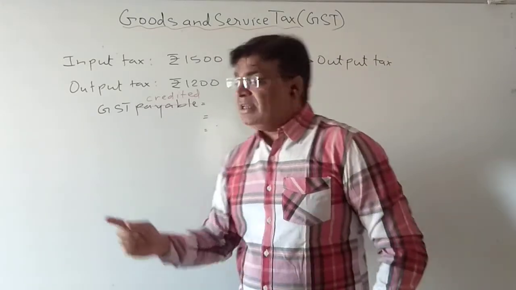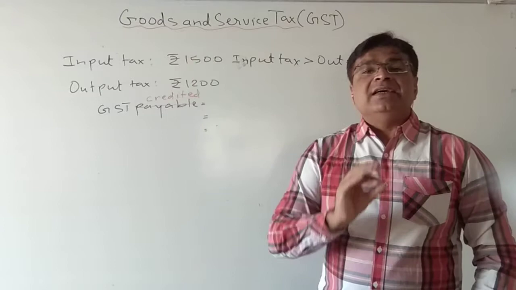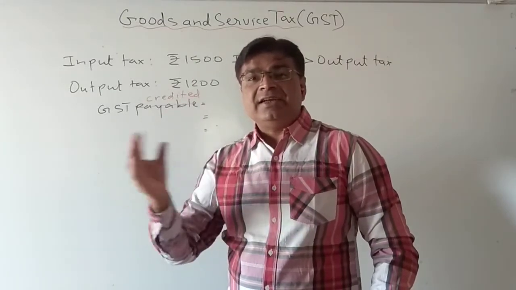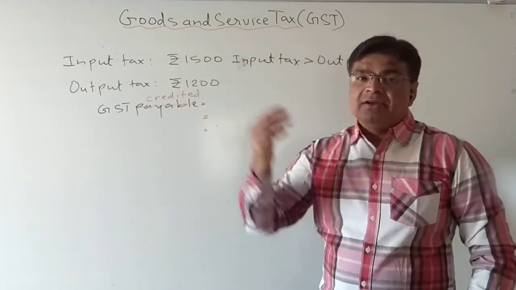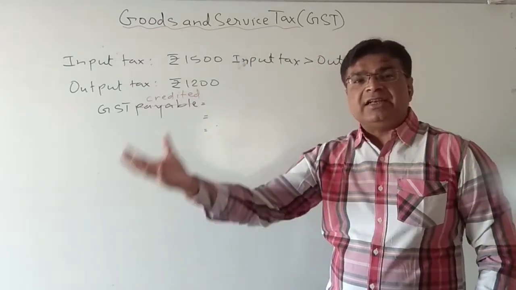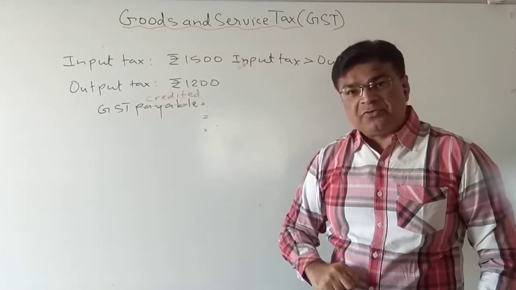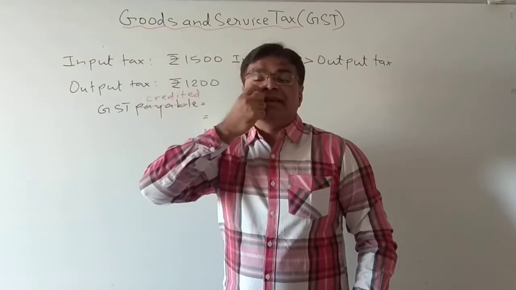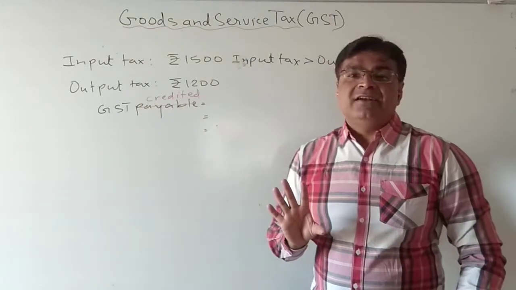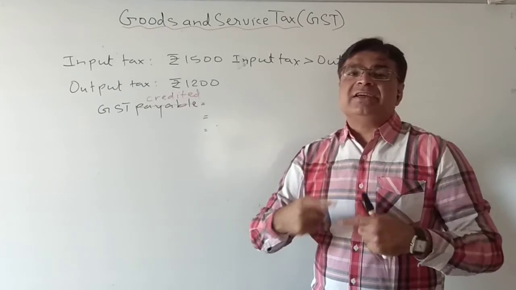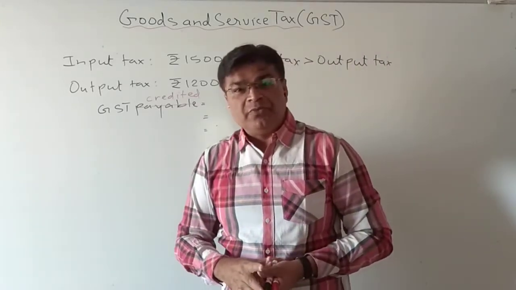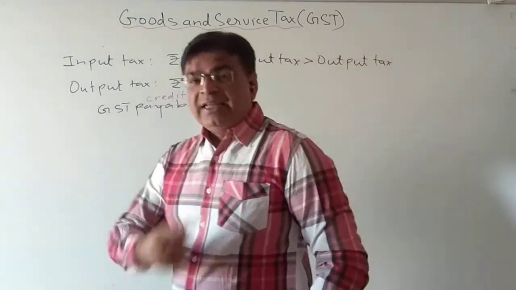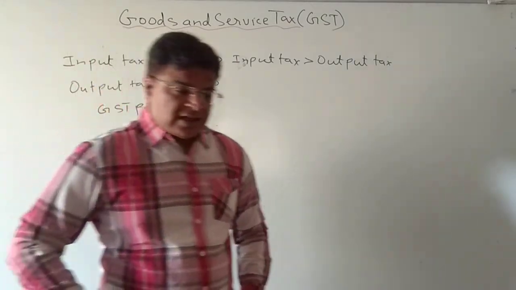Remember, in this taxation system, there is nothing lost to the manufacturer or retailer. Whatever tax is there, the retailer is collecting from the customer, the dealer is collecting from the retailer. So finally, students, we are the ones who are paying most of the tax, the consumer, who has to pay the tax. So in this way, the GST or taxation cycle goes on. I hope whatever concepts we have discussed till now, you have understood.